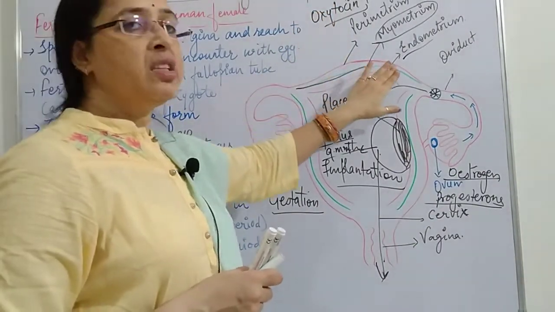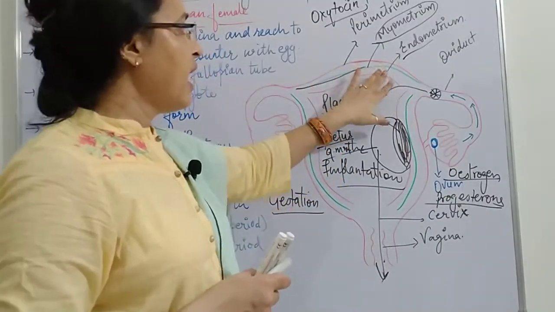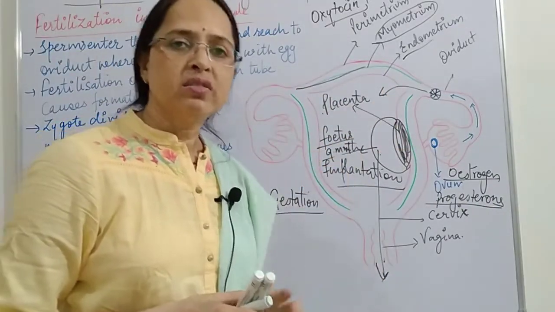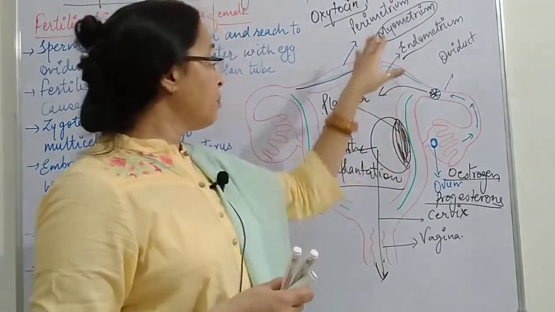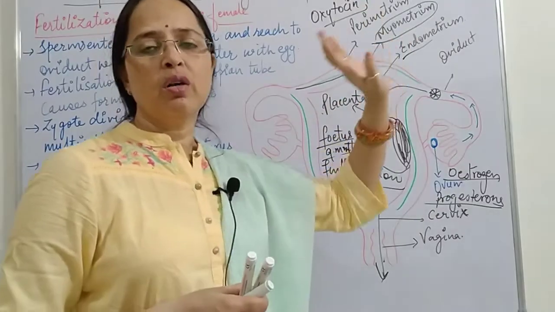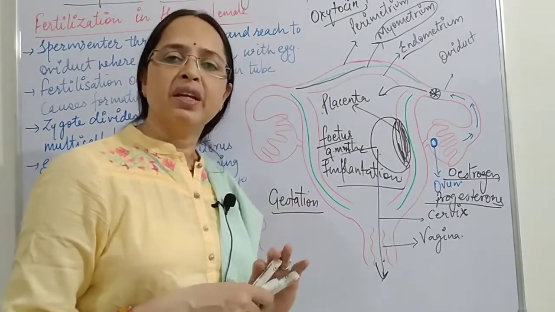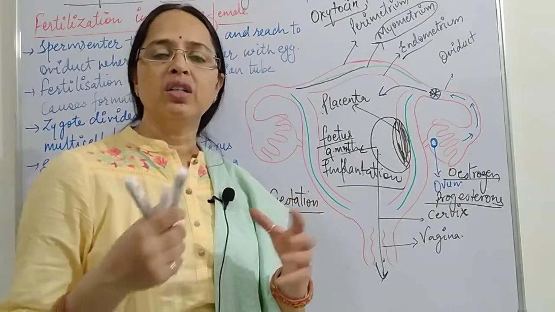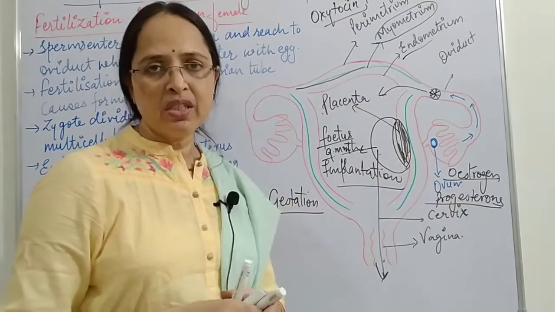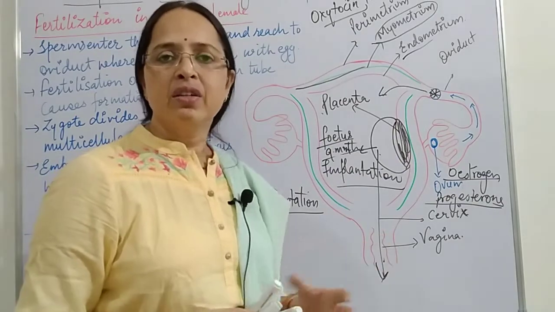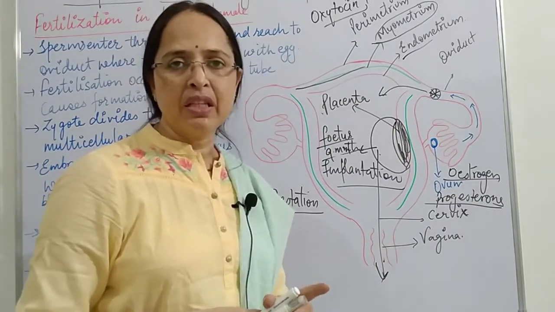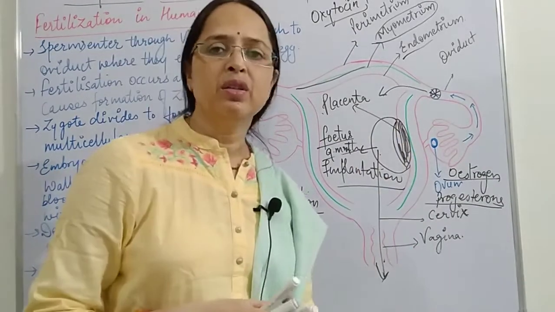Oxytocin acts on the myometrium, the middle lining of the uterus, and causes contraction of the uterus, responsible for labor pains resulting in the birth of a baby.